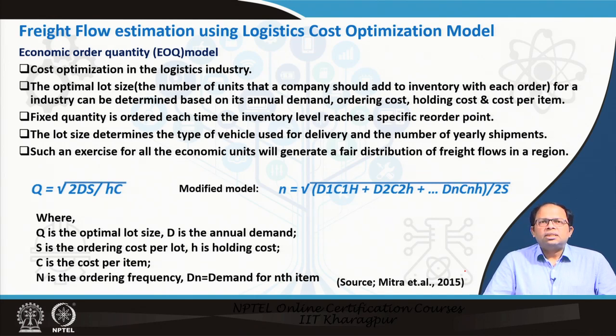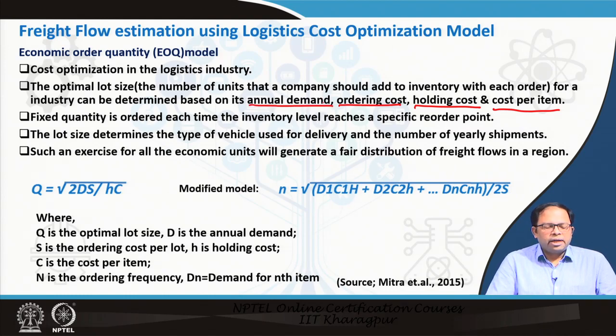Cost optimization is the basic fundamental principle followed in logistics, in any industry for that matter. The total cost has to be optimized, and the optimal lot size for an industry can be determined based on its annual demand, ordering cost, holding cost, and the cost per item. The cost per item is the variable cost per item to store the item, and holding cost is the fixed cost of holding, like a warehouse with a rent. Ordering cost is the price of these units, and annual demand is the total demand.